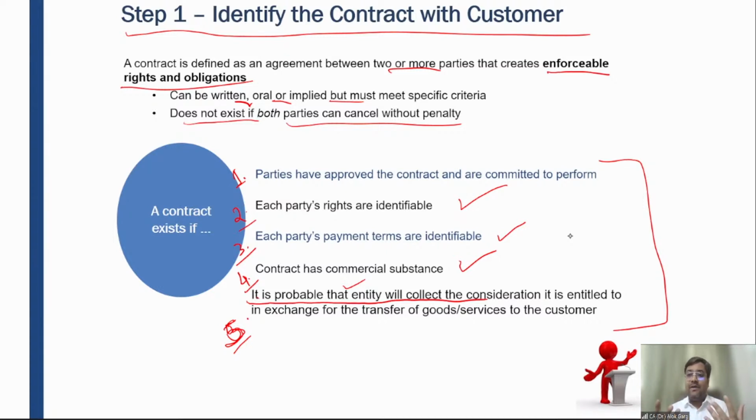The contract must have commercial substance, and it is probable that the entity will collect the consideration. If the entity will not be able to collect the full consideration, then to the extent probability is there, revenue should be recognized, and the remaining revenue should be postponed till certainty is reached.